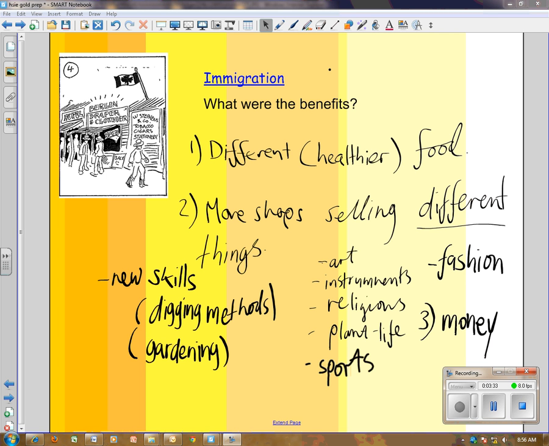The immigrants have brought new skills into Australia, starting off with different ways of mining for gold, and of course that extends to new skills across all sorts of fields in science and in medicine. Just an example is of course Chinese medicine that we have in this country now. Things like acupuncture and types of massage. Lots of different benefits, lots of different skills and products brought into Australia by immigration. And of course, the third thing to mention is money. When people come into Australia, often they bring their money with them, and it makes Australia a wealthier place. And that, of course, happened in the gold rush as well.